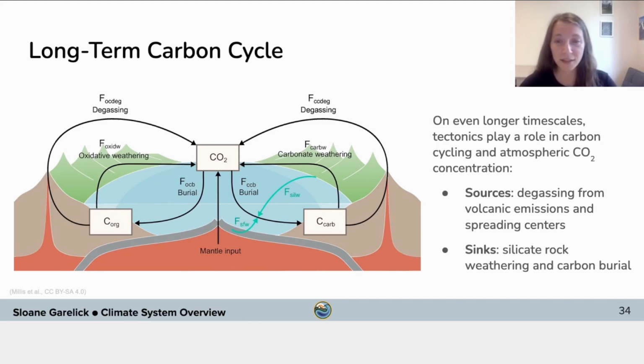And in addition to having sources of CO2 to the atmosphere, this long-term carbon cycle related to tectonics also has sinks of atmospheric CO2. For example, silicate rock weathering is a sink of CO2 because the process by which silicate rocks weather involves removal of CO2 from the atmosphere. Additionally, this long-term carbon cycle acts as a sink for atmospheric CO2 through the process of carbon burial.